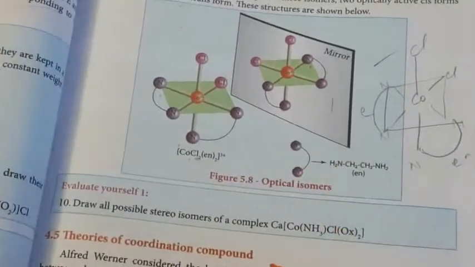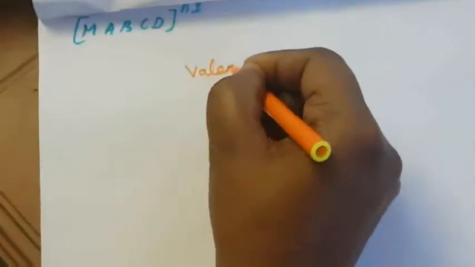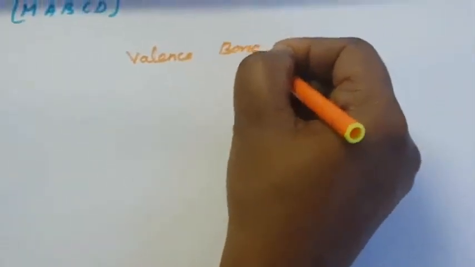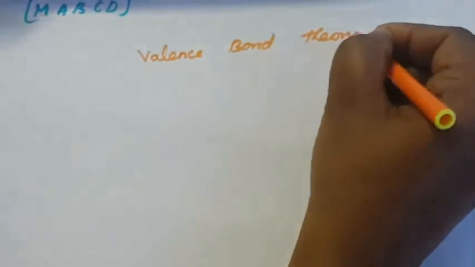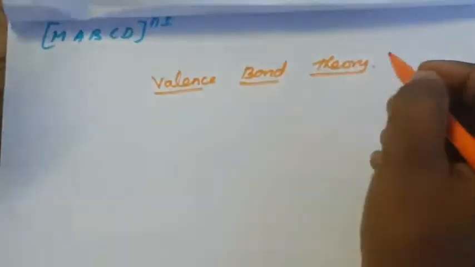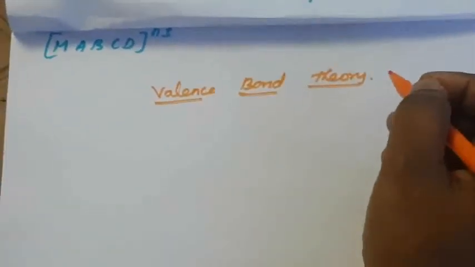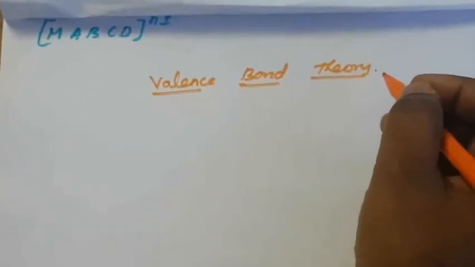Next we are going to see the theory of coordination compounds. What is meant by valence bond theory? Next we are going to see the valence bond theory. What is valence bond theory? Valence refers to the outermost shell, so it is called valence bond theory.